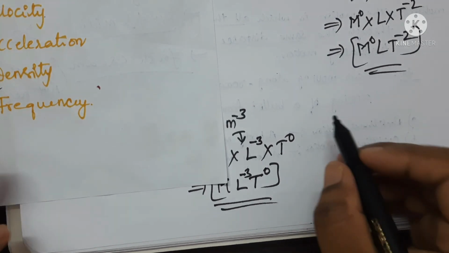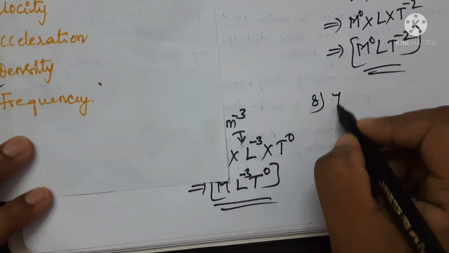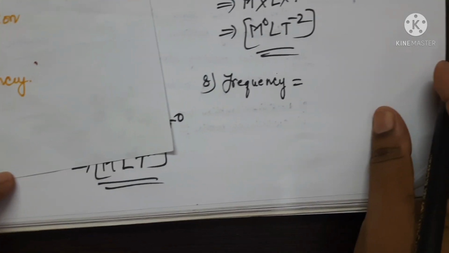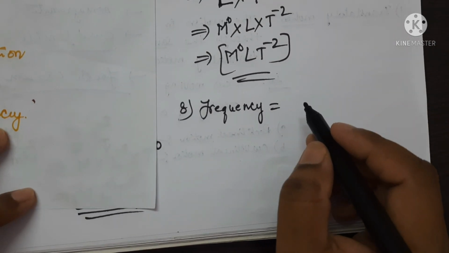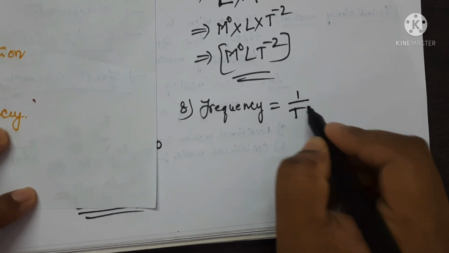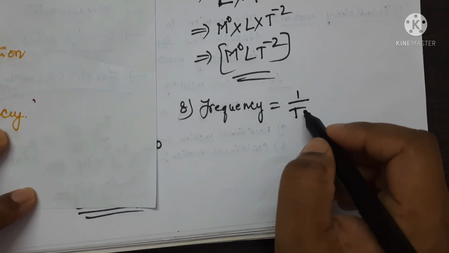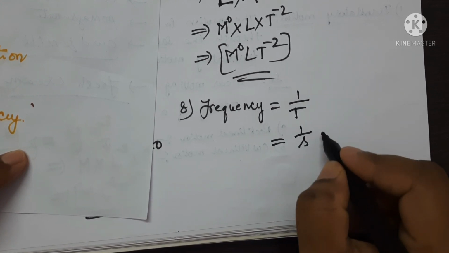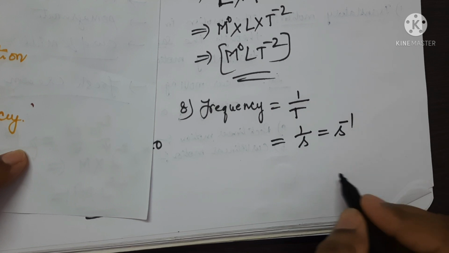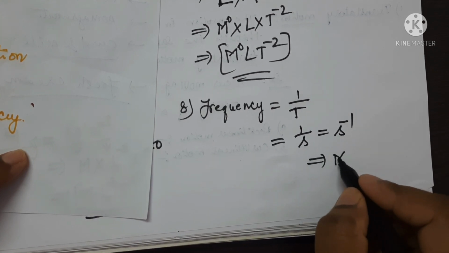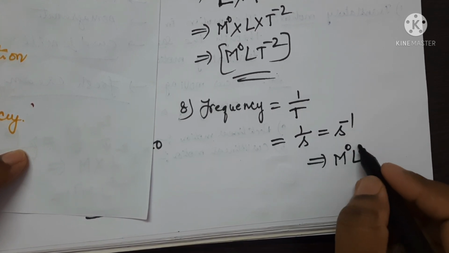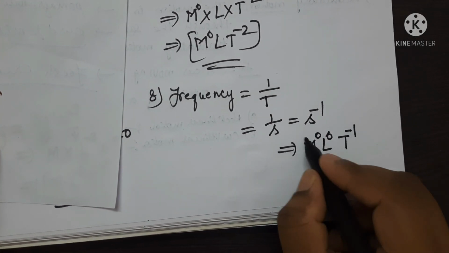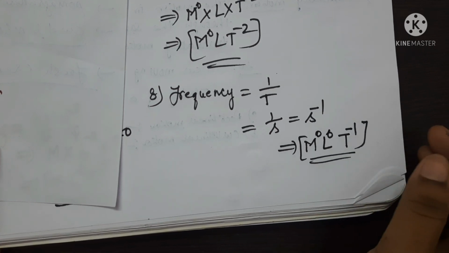Next one is frequency. The formula for frequency is 1 upon T, time, the number of vibrations per unit time. So which is equal to 1 by the SI unit of time, second, which is equal to s to the power of minus 1. So here the mass term is absent, so M power 0, the length term is absent, L power 0, and only second is there, so T power minus 1. This is the dimensional formula for frequency.